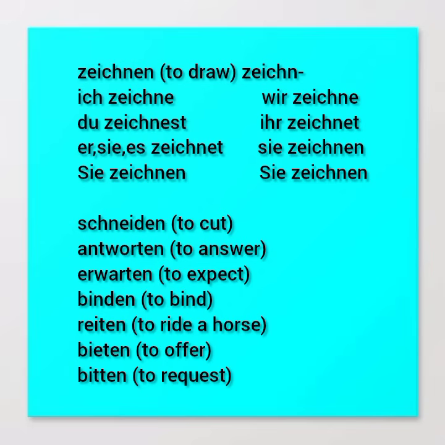Then I have to bind or tie. That is binden. Now, binden is to bind or tie. How about to ride a horse? Now, to ride a horse is reiten. To offer. Now, to offer is bieten. B-I-E. Bieten. Now, bieten is to offer. Then lastly, we have bitten, double T, to request. So these are some examples of verbs ending in TEN, DEN, and NEN.